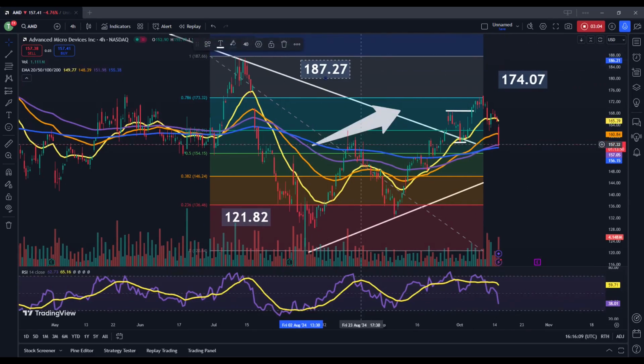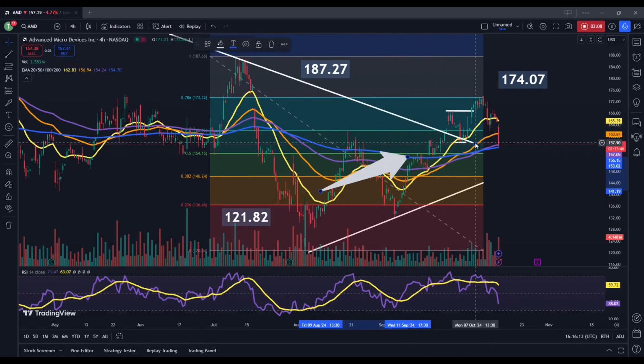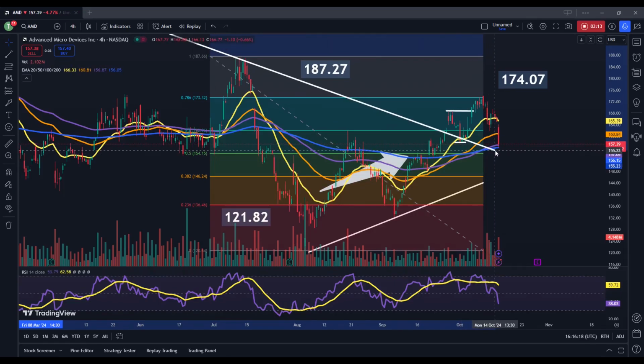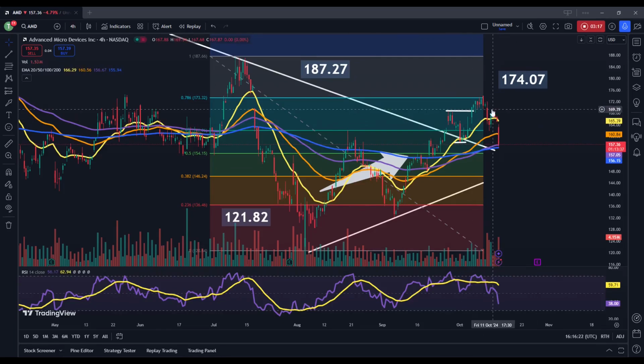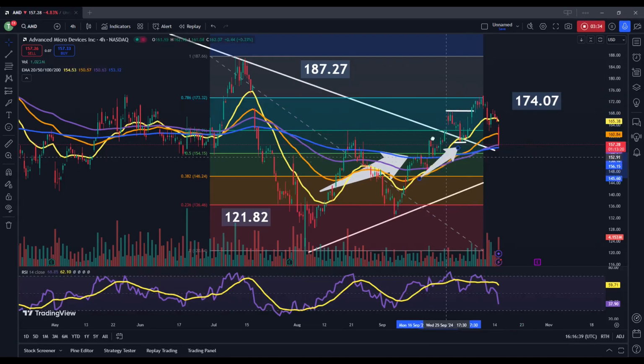So at the moment, the real question is how much longer will this continue? We have seen that longer term trend line break, which is bullish here. That is a positive for the stock longer term. But we're starting to see this rollover here in a key area. The ideal situation here would have been for share prices to break above this Fibonacci retracement zone because that would then target a full retracement of the entire price move, which would mean that this would put us back at 187.27.